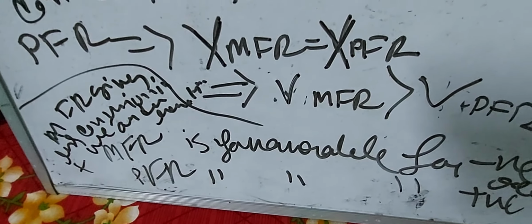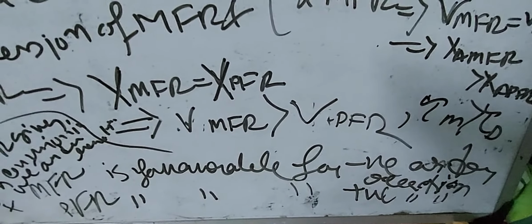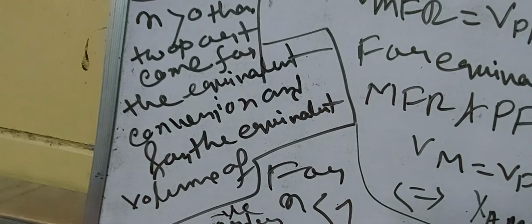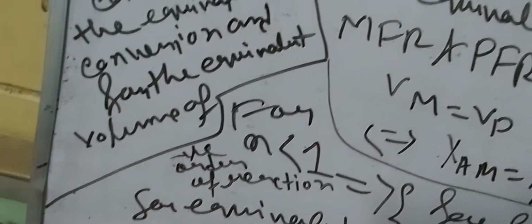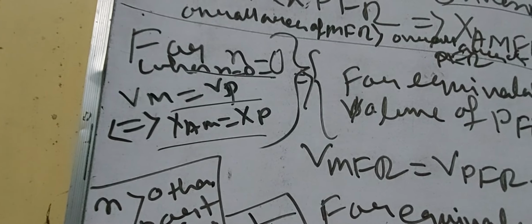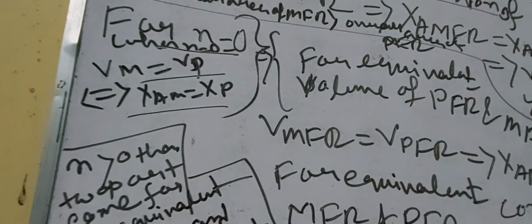So MFR gives less conversion for a positive order reaction, and MFR gives more conversion in a negative order reaction. MFR is favorable for negative order, PFR is favorable for positive order reactions. And when n is greater than 0, the two come together for equivalent conversion and equivalent volume of the reaction, V M equals V P, X M equals X P.